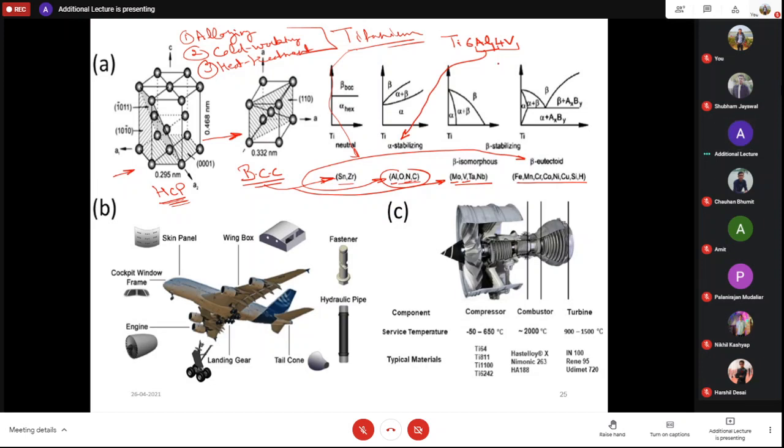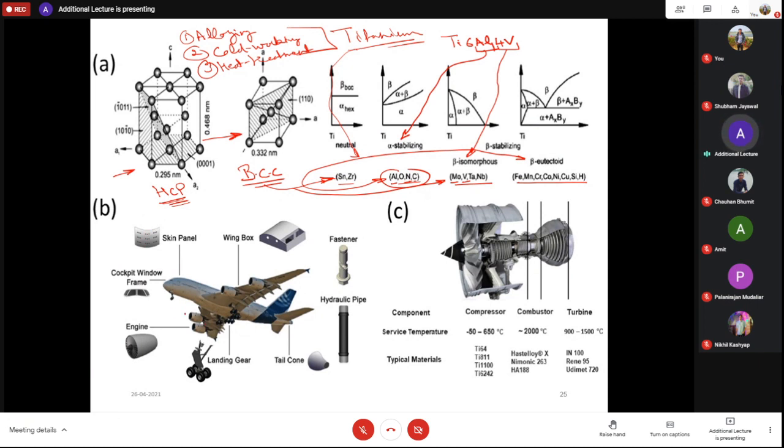Beta. Yes, it's a beta stabilizing element, particularly of the beta isomorphous category. These different elements affect titanium differently when we mix them in. Few increase its formability, few improve its machinability, few improve its hardness or hardenability, depending upon the characteristics, improving the particular property of the titanium.